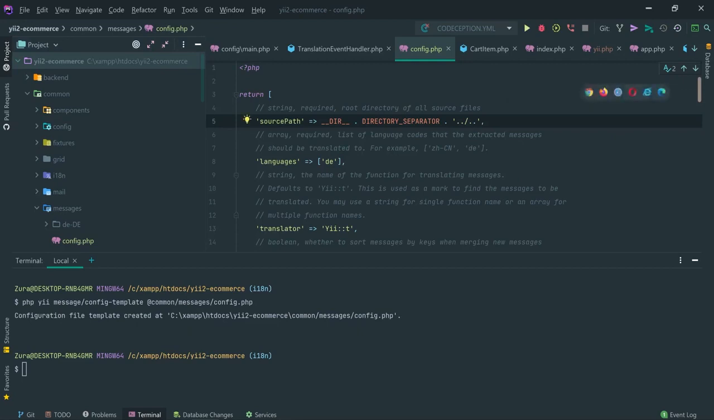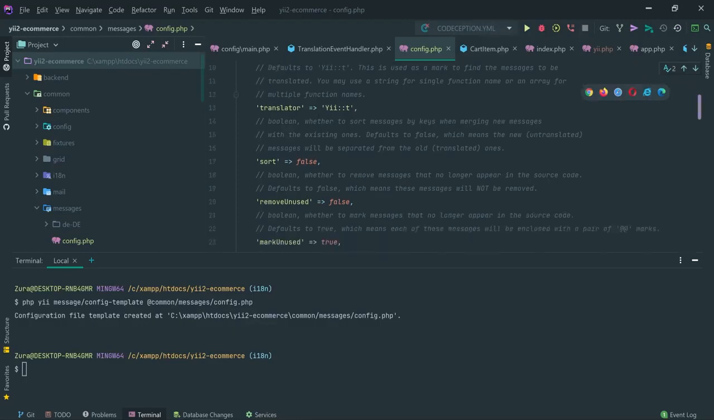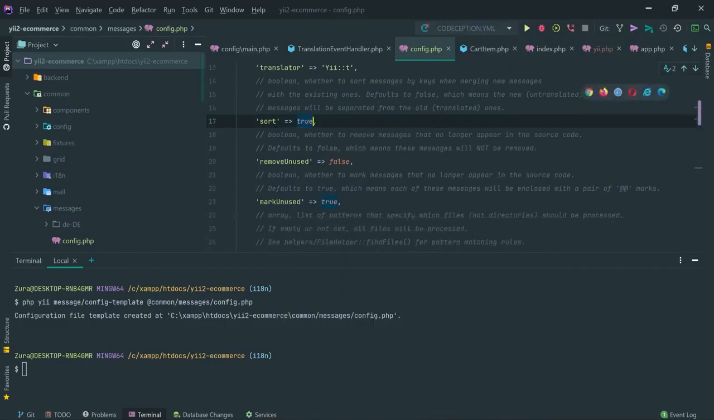In the languages, if we want to have multiple languages in our application, we can specify them right here. So I'm going to specify DE, and I'm going to specify also Georgian. The next thing is the translator, which is the method that should be used for searching source messages, and by default this is Yii::t, and I'm going to leave it like that. Sort is false, that's whether the source messages should be sorted or not. And why not? Let's change this into true. Let's sort them by the key.